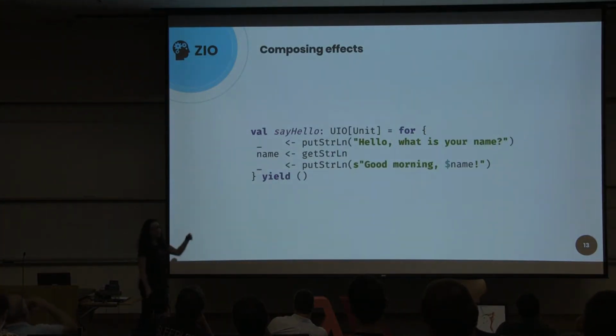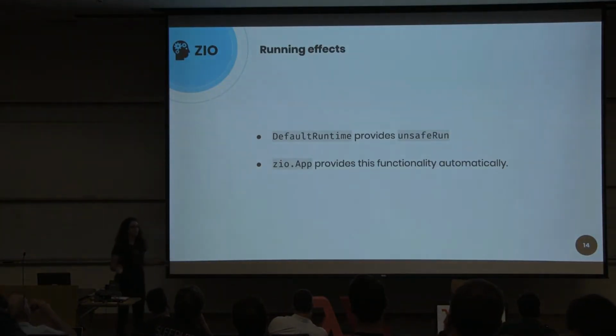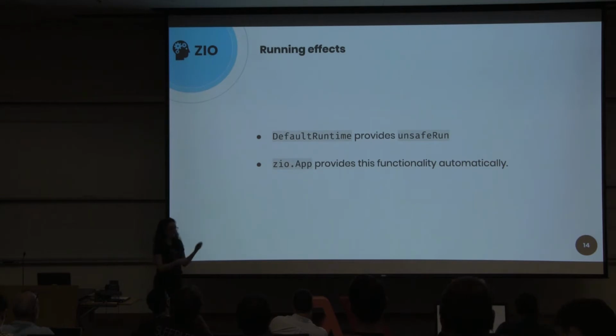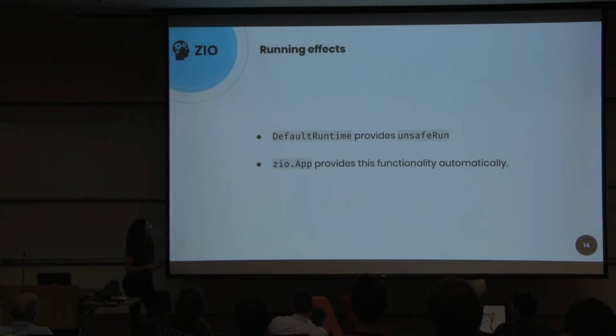And ZIO has flatMap and map, so we can use for-comprehension, and we can use the result of each effectful program. And at the end of the day, when we want to execute our effectful programs, we can extend the default runtime, which is provided by ZIO, and we can call unsafeRun. Otherwise, you can also have this functionality automatically by extending ZIOApp.